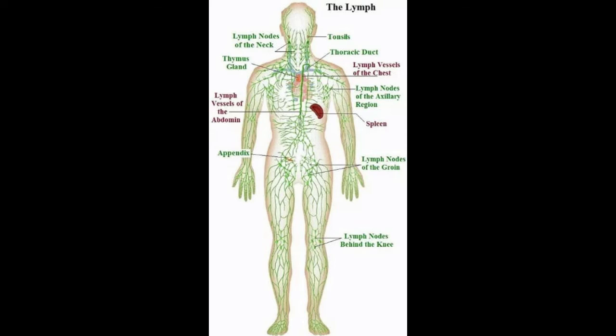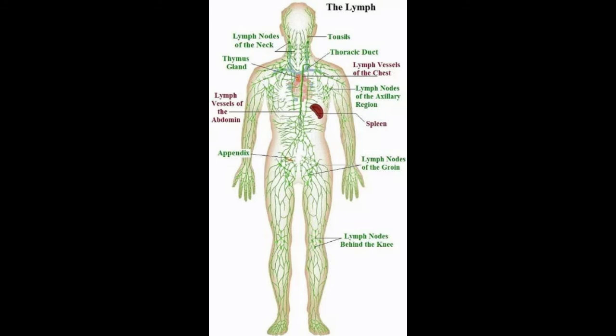Lymphatic system. The lymphatic system comprises lymphatic capillaries, lymphatic vessels, lymph nodes and lymphatic ducts. Lymph is the fluid that flows through the lymphatic system. The lymphatic capillaries unite to form large lymphatic vessels. Lymph nodes are small oval or pear-shaped structures located along the length of lymphatic vessels. Lymph from the intercellular spaces drains into lymphatic capillaries.